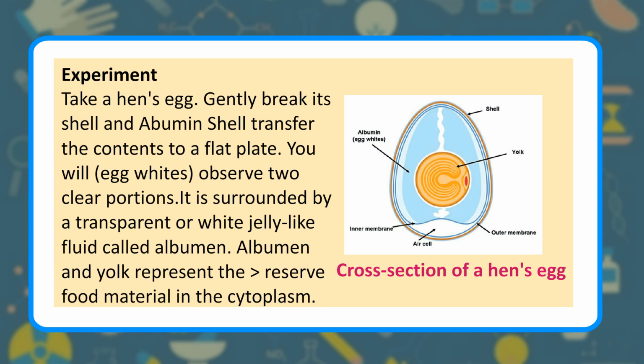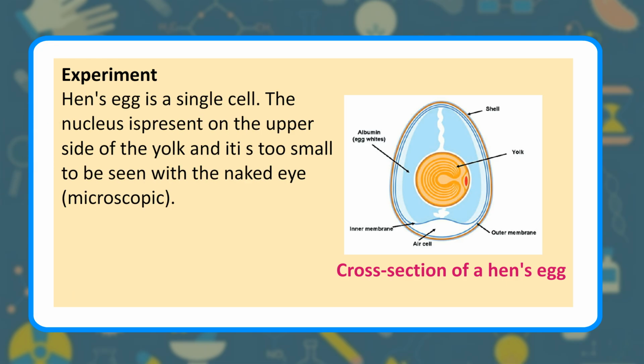Experiment. Take a hen's egg. Gently break its shell and transfer the contents to a flat plate. You will observe two clear portions. The central yellow mass is the yolk. It is surrounded by a transparent or white jelly-like fluid called albumin. Albumin and yolk represent the reserve food material in the cytoplasm. Hen's egg is a single cell. The nucleus is present on the upper side of the yolk and it is too small to be seen with the naked eye. Microscopic cross-section of a hen's egg.